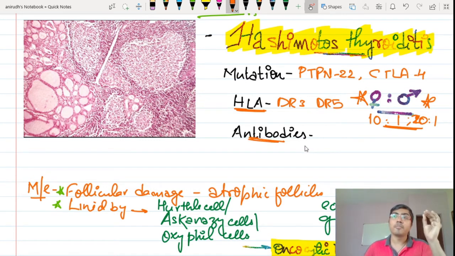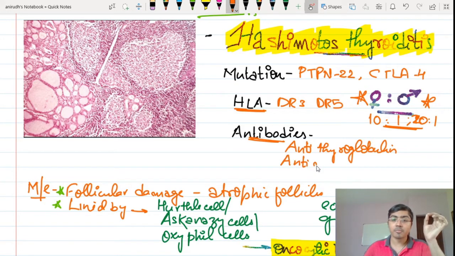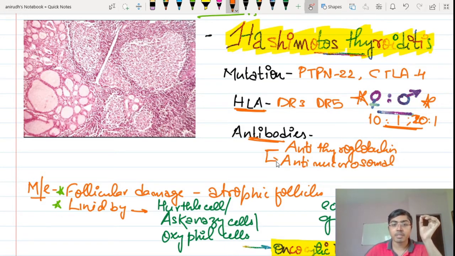Now here the point is to remember the names of the antibodies. The first one is anti-thyroglobulin antibody, and the second one is anti-microsomal antibody. So these names should be remembered. They can directly ask you this question. Now let's have a look into this particular image. This is a Dobbins image. I have directly taken that, and the slide which is there in the college will be exactly similar to this.